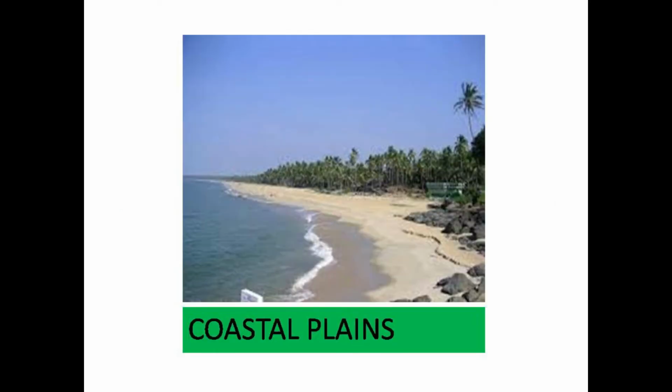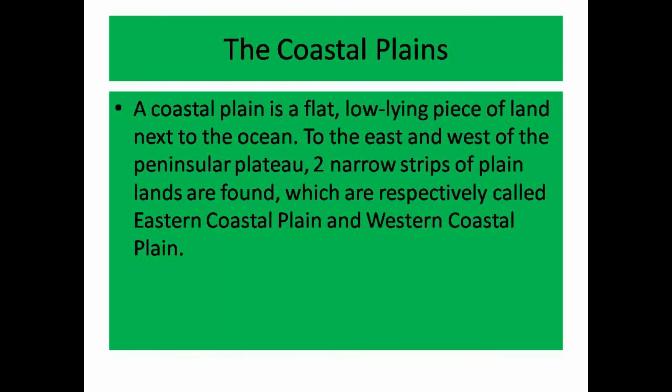Let us begin with the coastal plains. A coastal plain is a flat, low-lying piece of land next to the ocean. To the east and the west of the peninsular plateau, two narrow strips of plain lands are found, which are respectively called Eastern Coastal Plain and Western Coastal Plain.